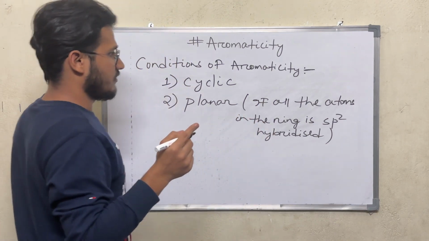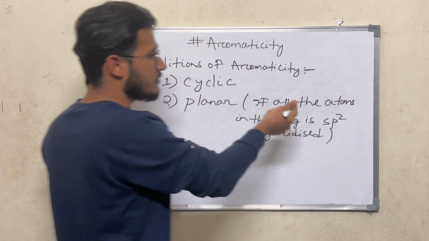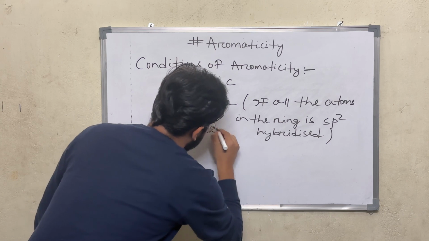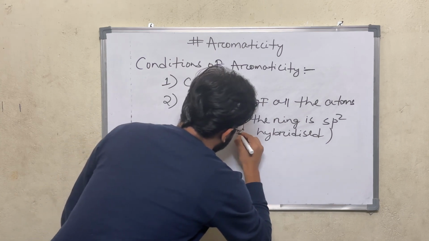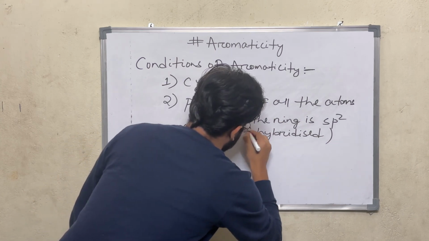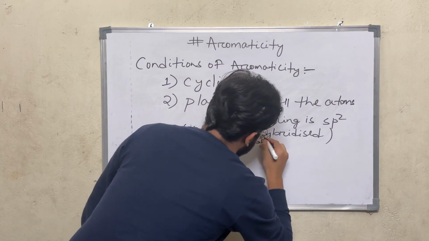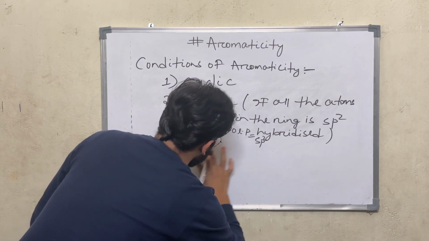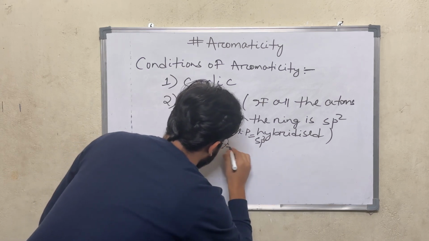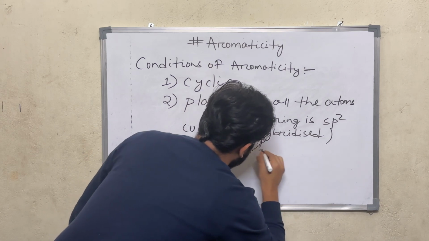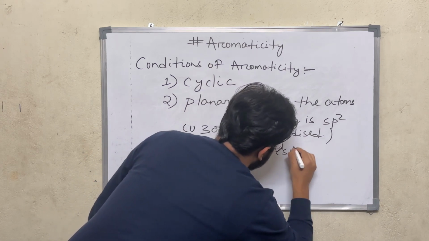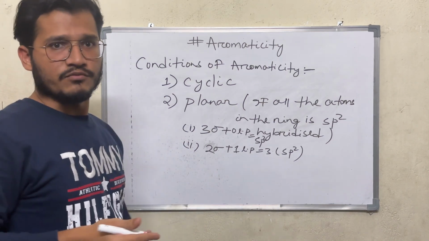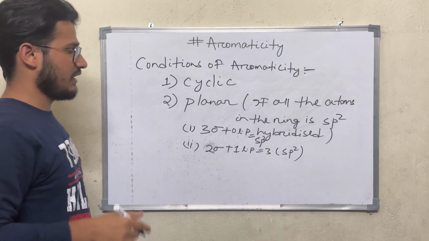Now how do we know that an atom is sp2 hybridized? There are two cases. If there are 3 sigma bonds plus 0 lone pair, that is said to be sp2. If there are 2 sigma bonds and 1 lone pair, that is also 3 in total, so it should be sp2 hybridized. And we will also learn these concepts whenever we take some examples. During that we will clarify all these concepts.